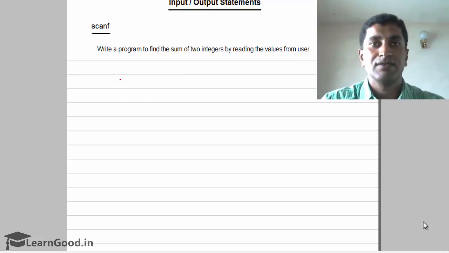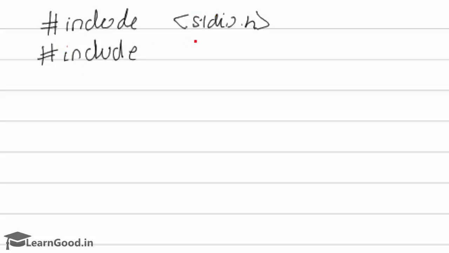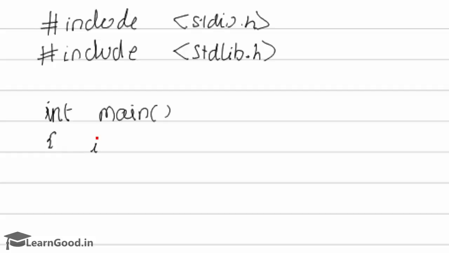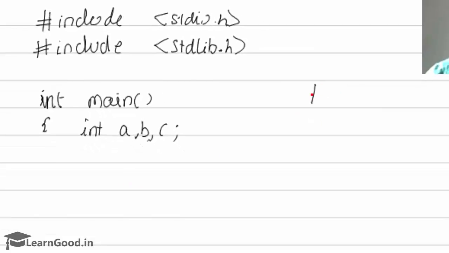two values. So once again, for this, at the top, the preprocessor statement, that is #include stdio.h, stdlib.h. Here int main. So declare the variables here. To find the sum of two numbers, in total 3 values we are going to store. So I'll take 3 variables a, b, c. So here 2 bytes have been allocated for these 3 variables.